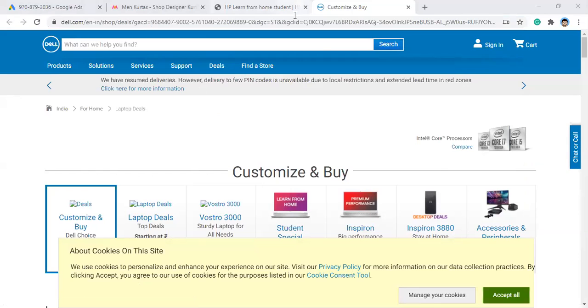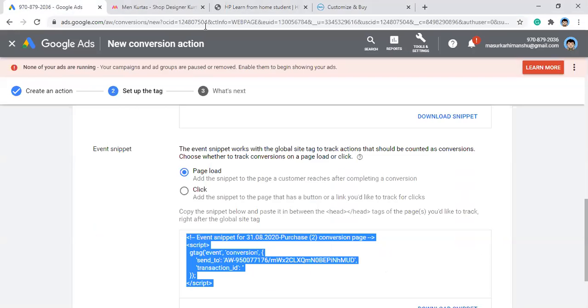You will see this gclick ID in a lot of URLs that you come to from Google. Let's say, for example, I will go back and click on HP.